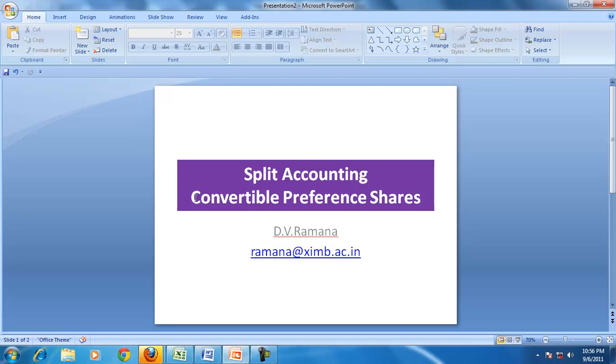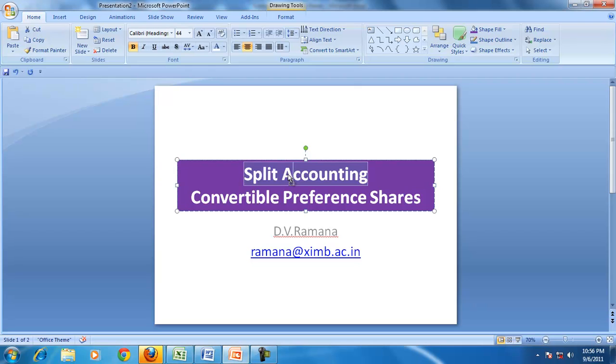Under split accounting, we will discuss today the accounting treatment of convertible preference shares. But let us recap what split accounting is. Split accounting is according to IAS 32 or Ind AS 32.